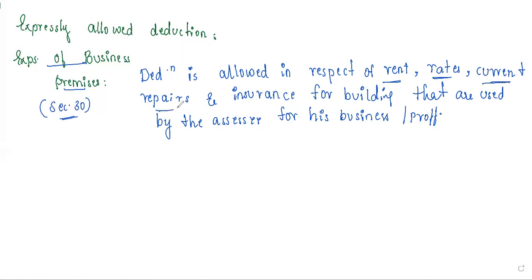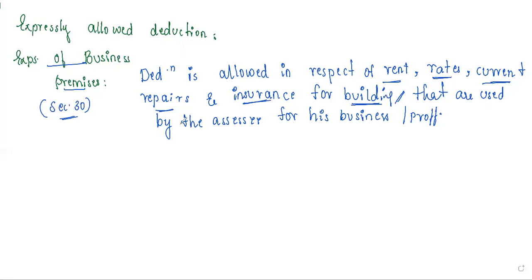Current repairs, there are some repairs. Even for those repairs we give deductions here. Apart from that, if you are paying some insurance, certain deductions will happen on that insurance also. And for buildings, you will be having painting, some kind of minor renovations for the building. Even in that situation, a certain amount of deduction will be made.